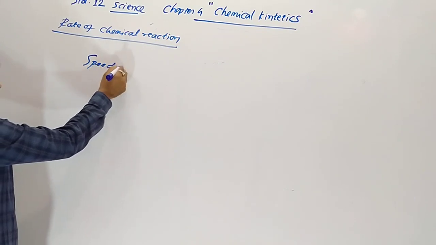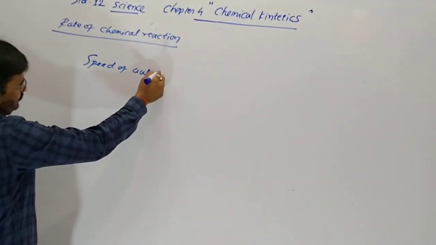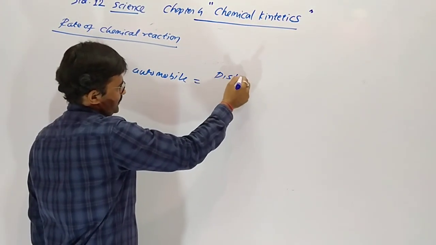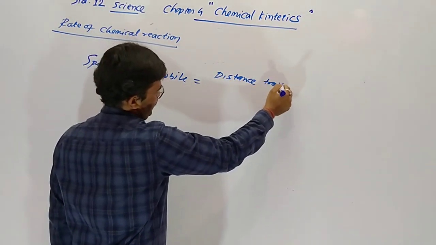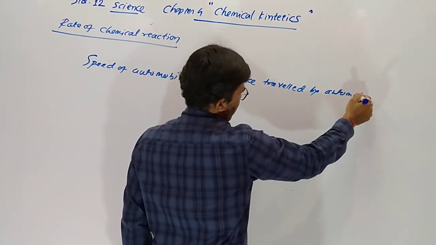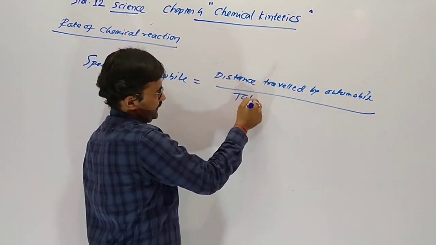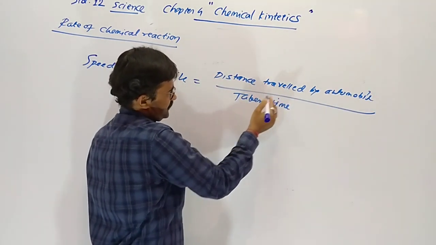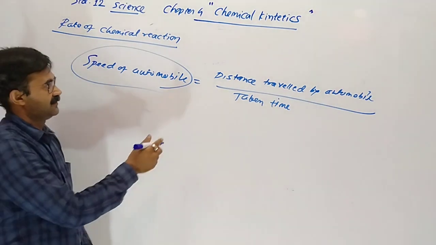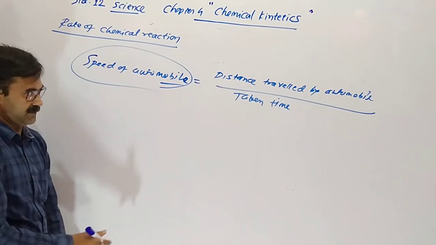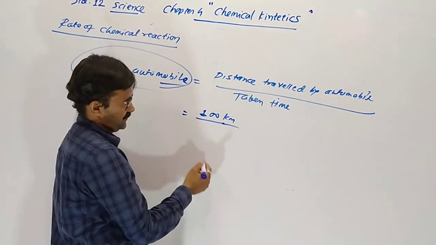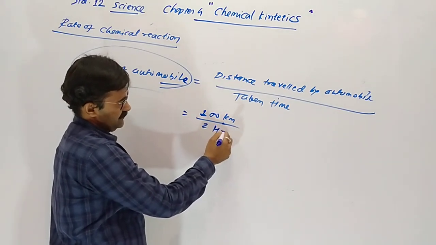We can derive the speed of an automobile, two-wheeler or four-wheeler, from the distance traveled upon the time taken. Suppose the distance from Junagadh to Rajkot is 100 km, taking 2 hours.